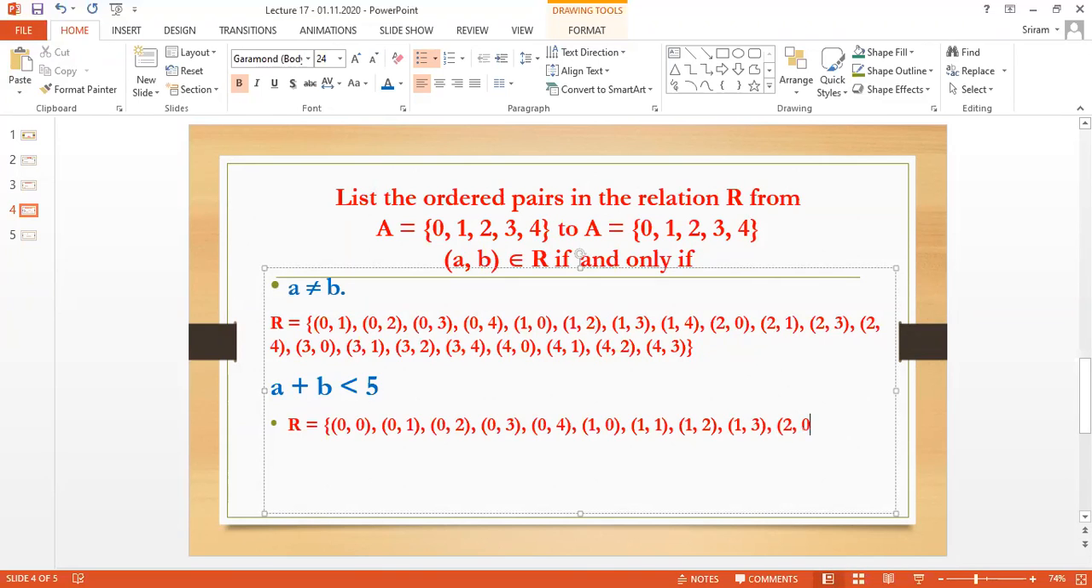When I take 2, 2, 0, 2, 1, 2, 2. The next one, I am going to take 3, 3, 0, 3, 1. Finally, the last one, 4. When I take 4, I can have only one pair, 4, 0. So this is called ordered pair.